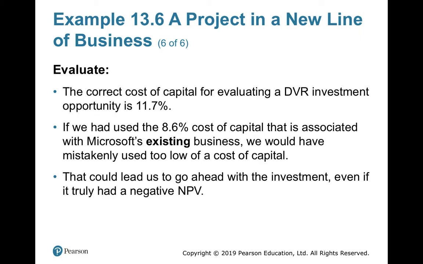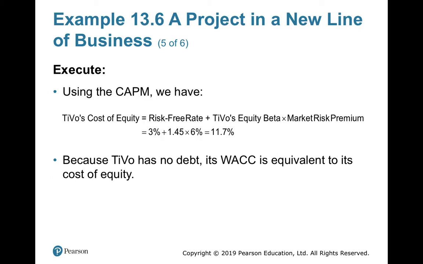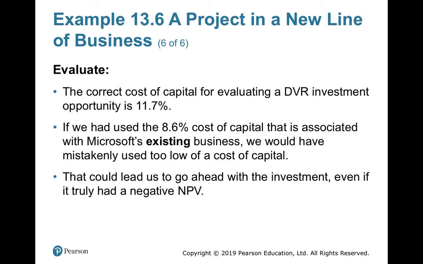The correct cost of capital for evaluating the DVR investment opportunity is 11.7%. If it had debt, you would have to calculate the WACC for TiVo. But it doesn't have any debt, so the cost of equity is equal to the WACC. So 11.7% will be the appropriate cost of capital for evaluating the new project, not 8.6%. 8.6% is your cost of capital with your risk factors.